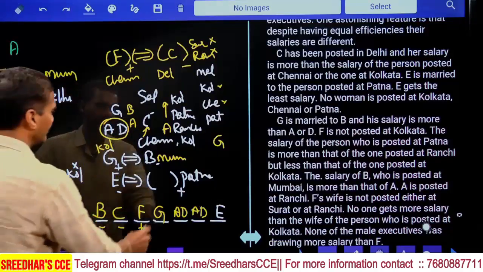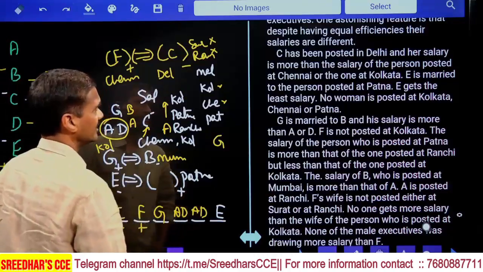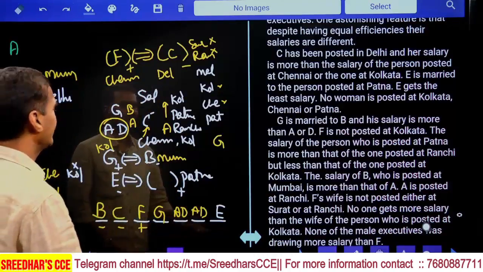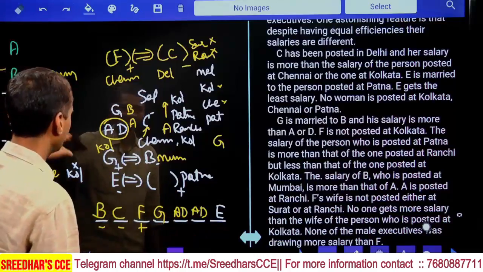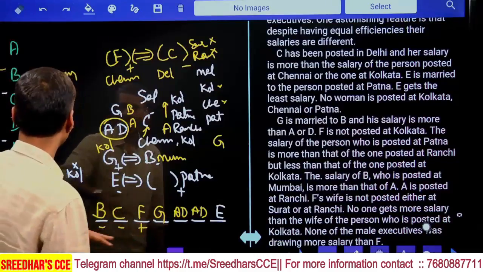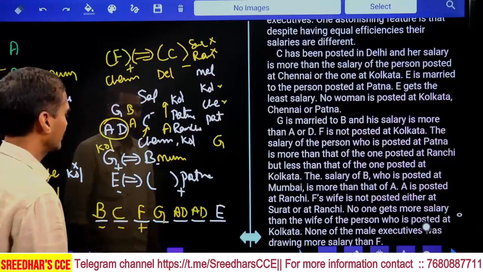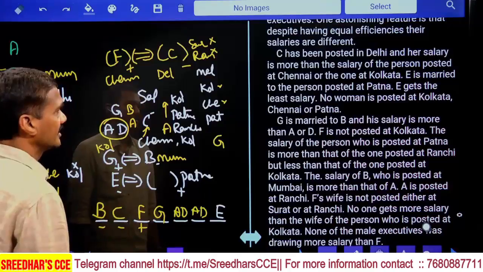Now between A and D, C has been posted in Delhi and her salary is more than the salary of the person posted in Chennai and Kolkata. Chennai and Kolkata are F and G, so C's salary is more than F and G. That fits.